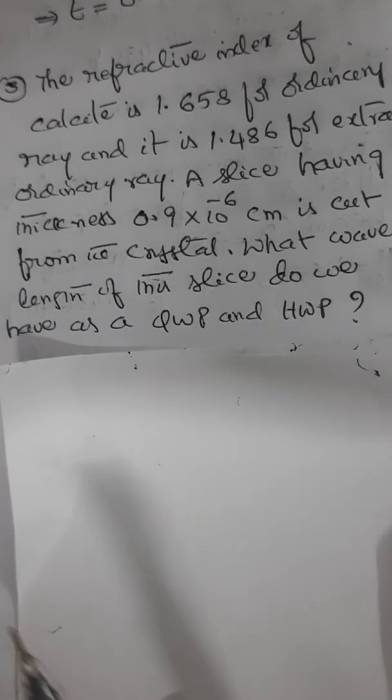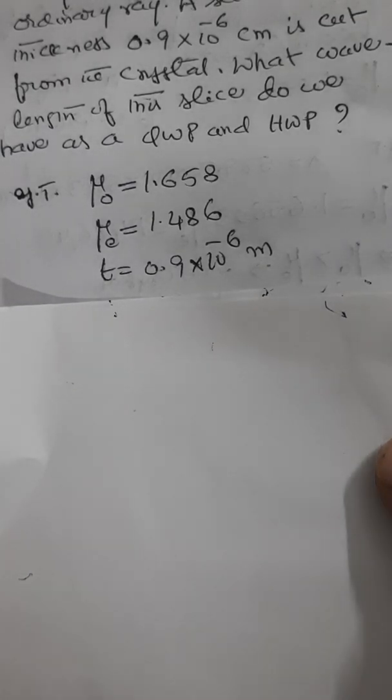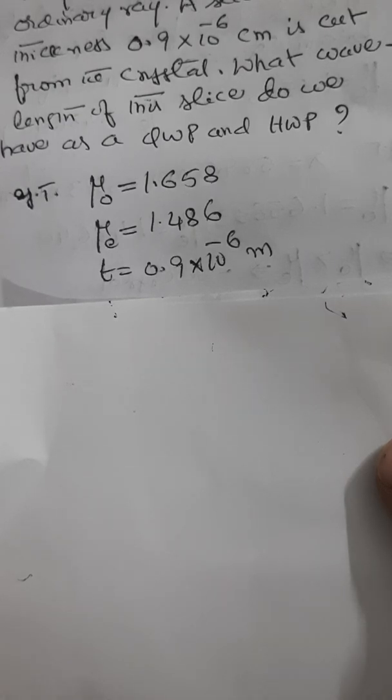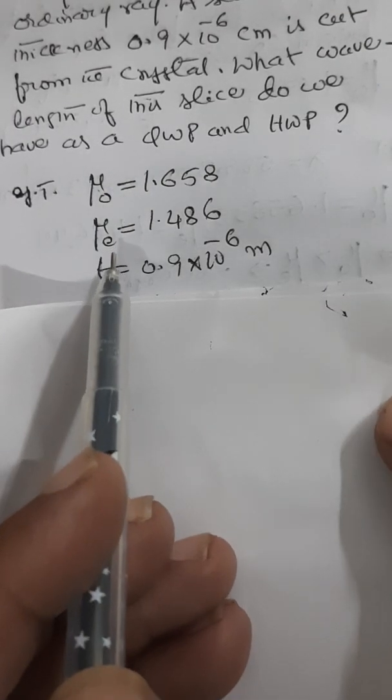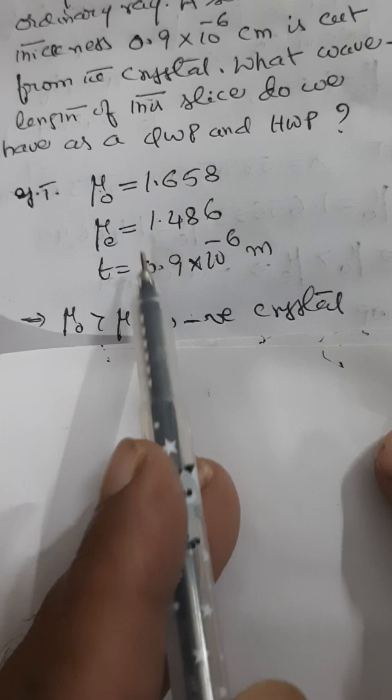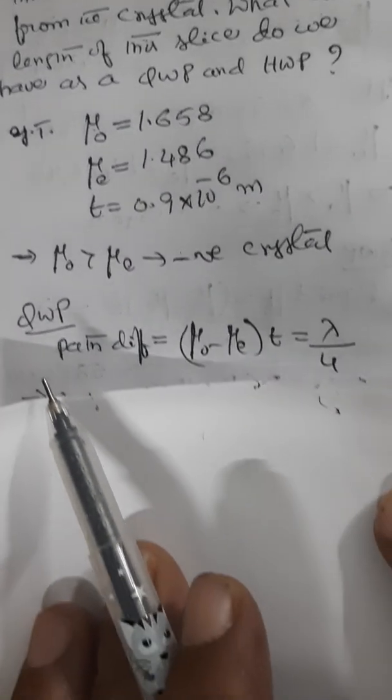So let us identify what data is given first from the problem. These three are given. Mu O is given as 1.658, mu E is given as 1.486, T is given as 0.9 into 10 power minus 6. Again, here if you find mu O is found to be greater than mu E, that means it is a negative crystal. Right? Now for a quarter wave plate, the path difference is equal to lambda by 4. So that is the formula.